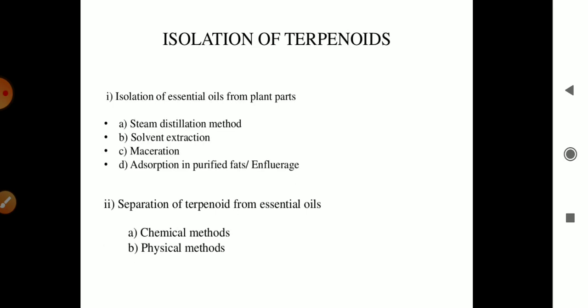Today's topic is isolation of terpenoids, and you can see the isolation of terpenoids can be done from the essential oils of the plants, like from steam distillation, solvent extraction, maceration, and absorption and purification of the fats. Second is the separation of the terpenoids from the essential oil by chemical and physical methods.